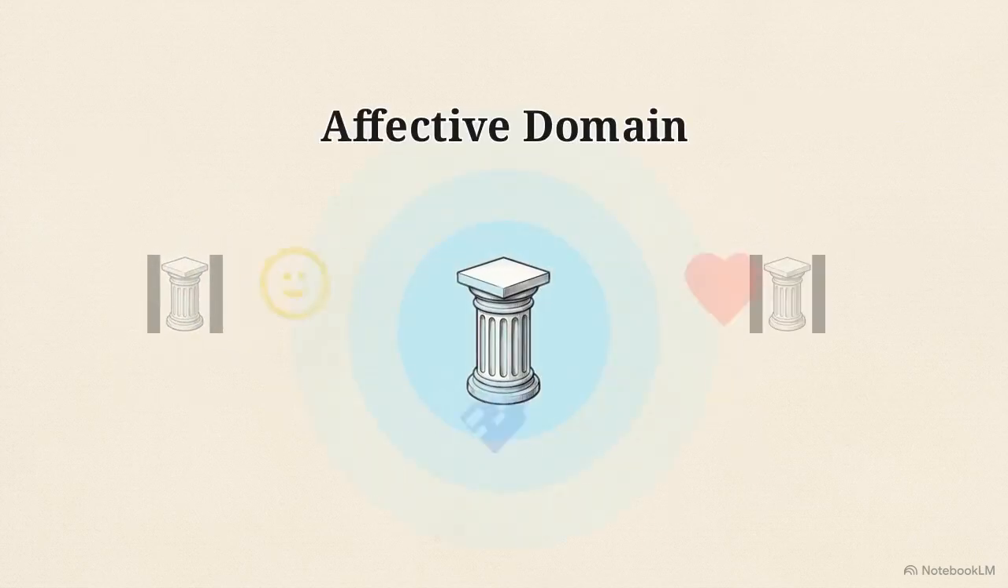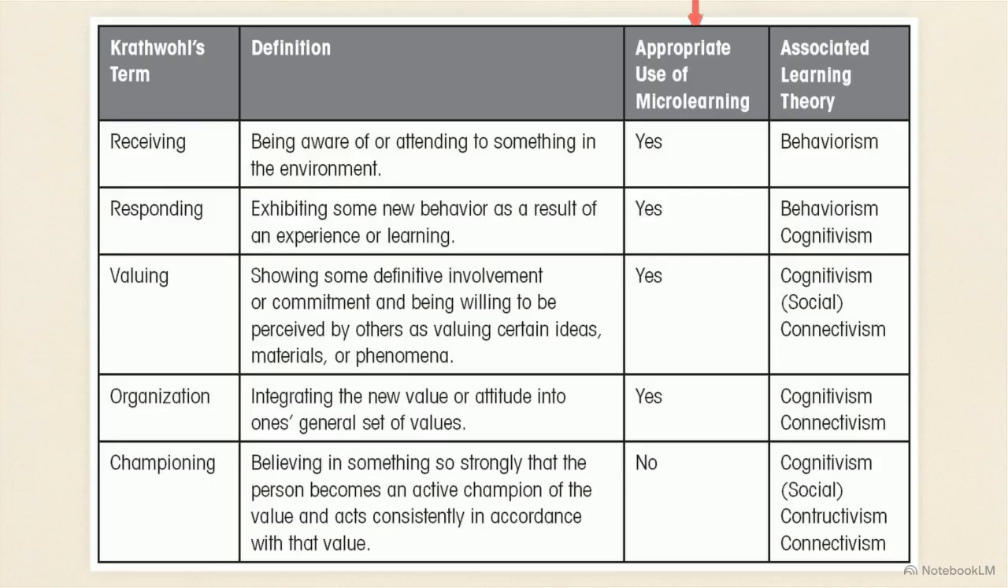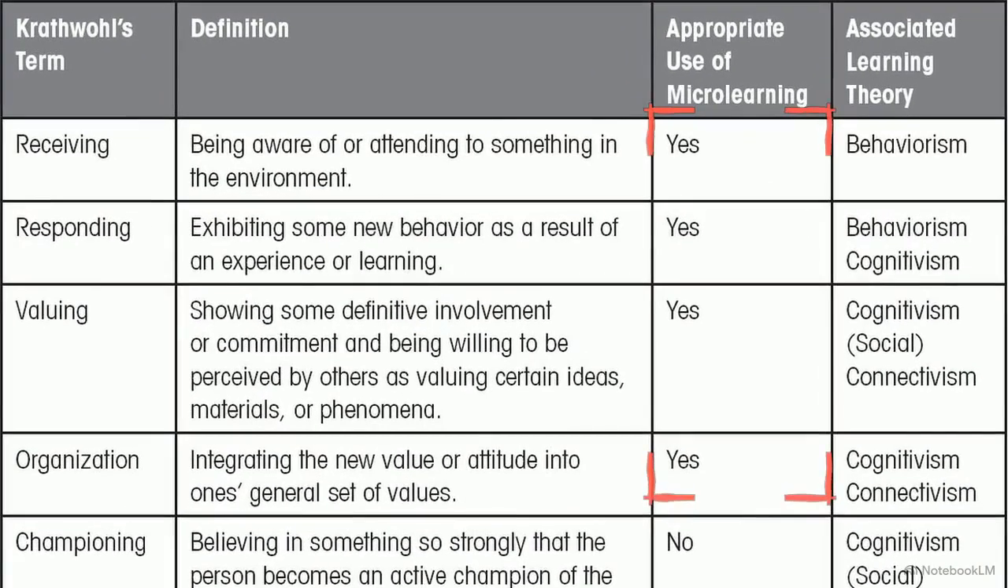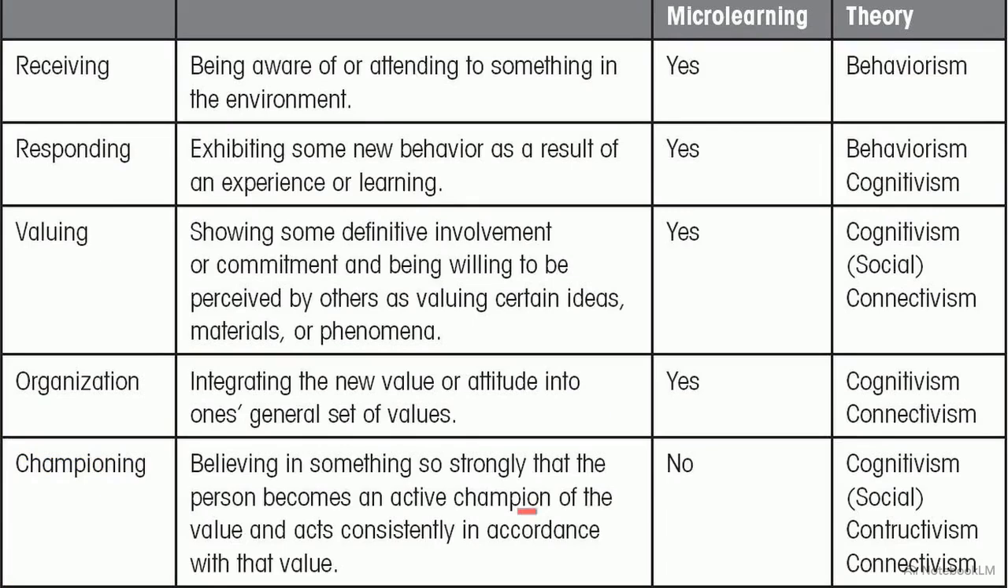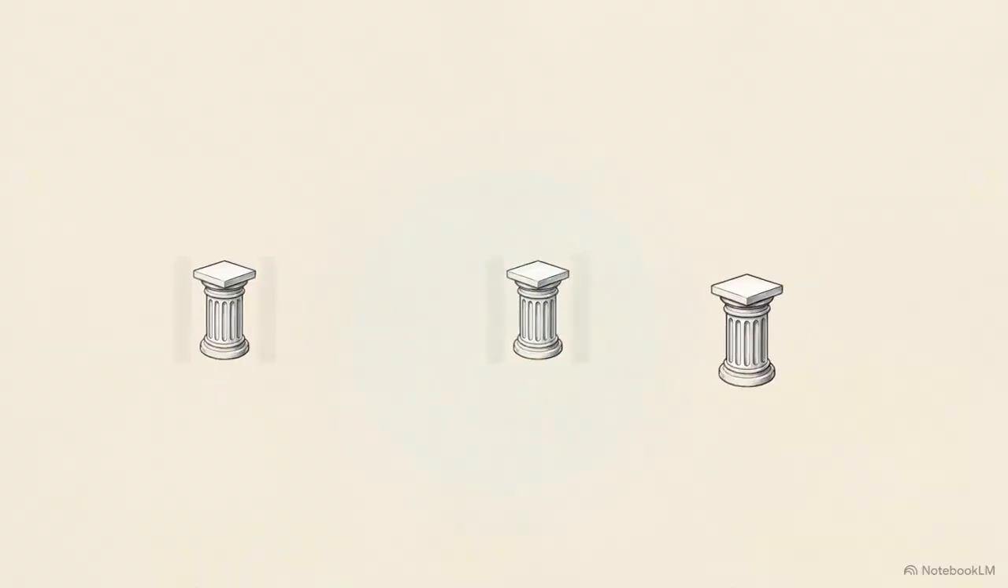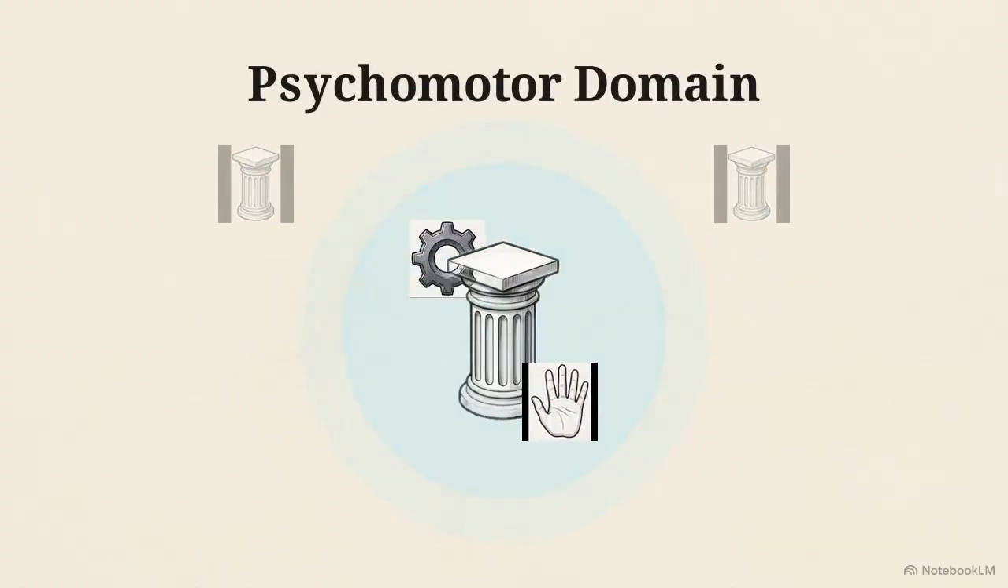The second category is the affective domain. This governs emotions, attitudes, and the adoption of corporate values. This taxonomy table maps the affective thresholds to determine where short-form influence stops working. The viable zone here allows you to move a person from receiving a new concept to valuing and organizing it. Brief, emotionally charged testimonials or internal celebrity endorsements successfully influence these foundational levels. The failure state is championing. Believing in a value so strongly that you actively advocate for it requires sustained social constructivism that a brief video simply cannot engineer.